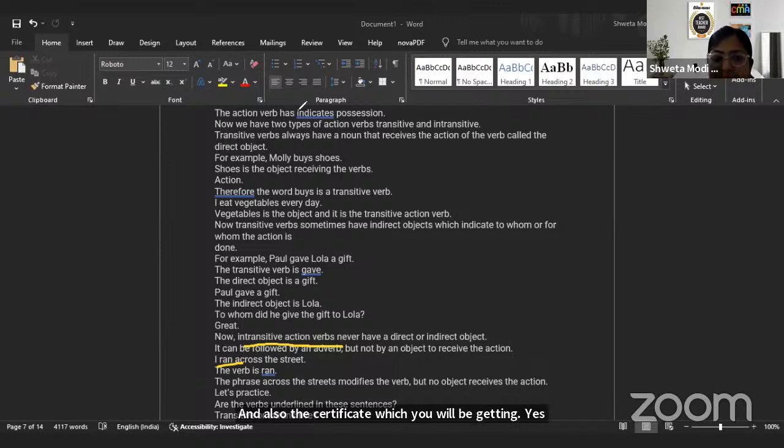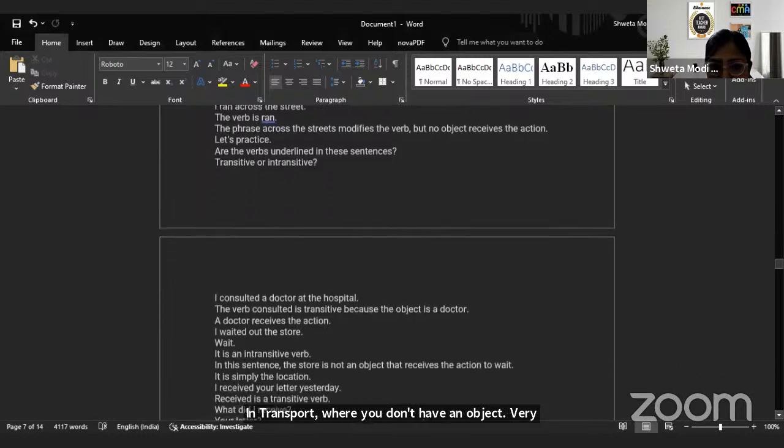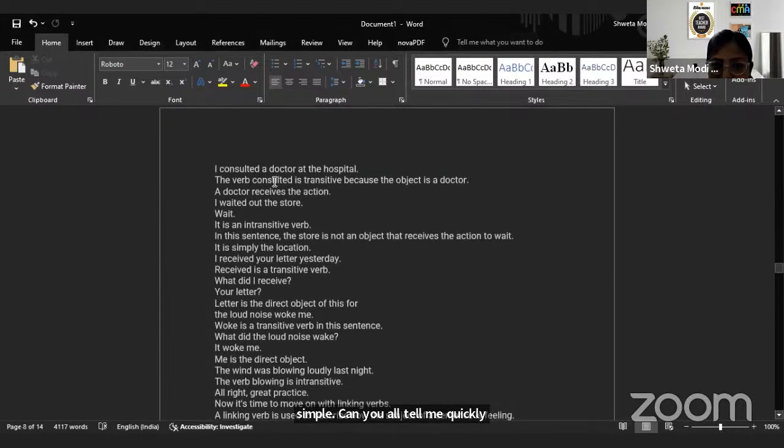Can you all write an example of an intransitive verb? An intransitive verb example where you don't have an object. Very simple. Can you all tell me quickly examples? These notes I've already shared.